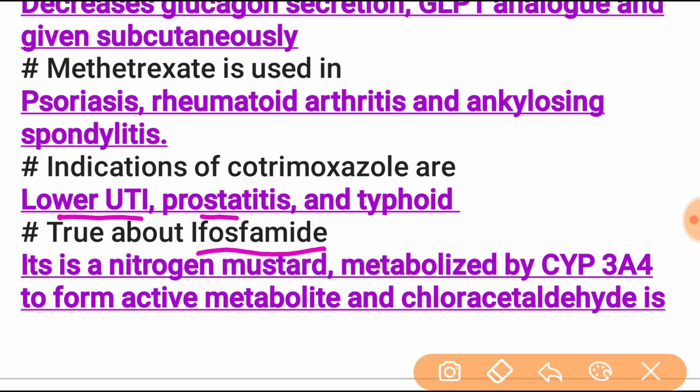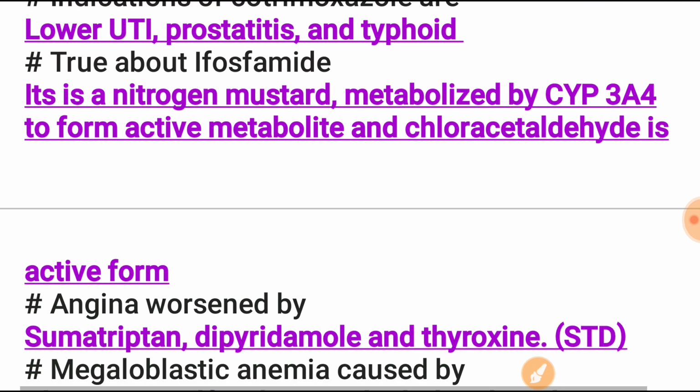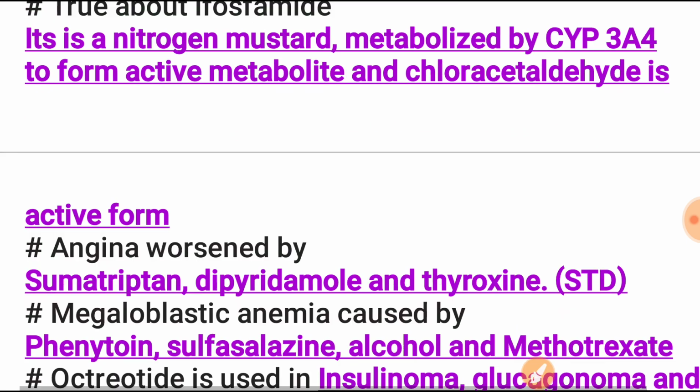Ifosfamide is a drug used in many carcinomas. It is a nitrogen mustard metabolized by CYP3A4 to form an active metabolite, and chloroacetaldehyde is the active form.